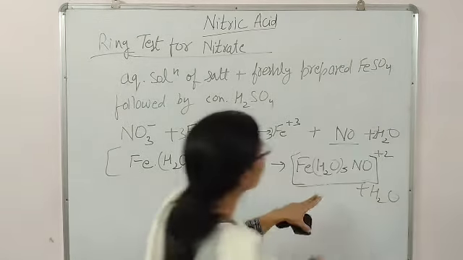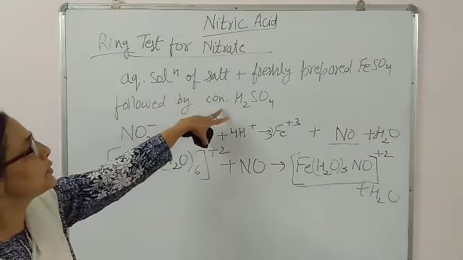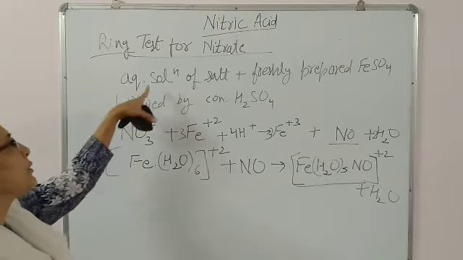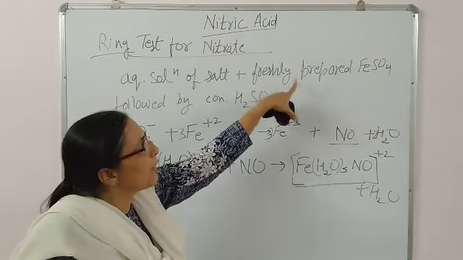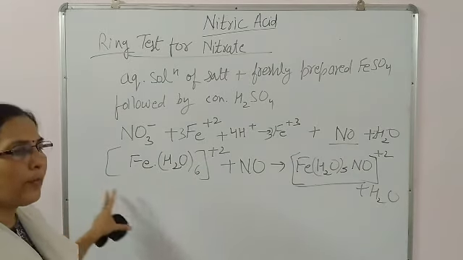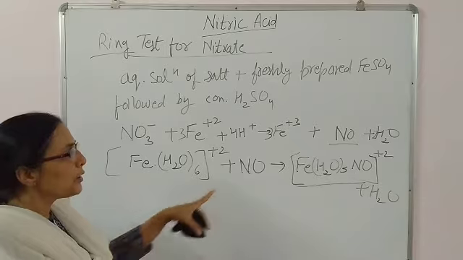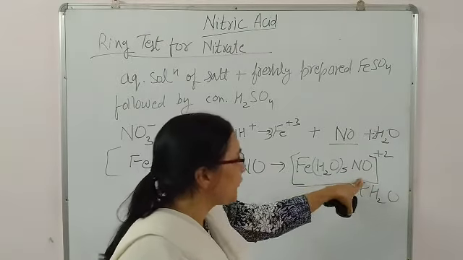So you are observing that at the junction, when you have added concentrated H2SO4 to the aqueous solution of the salt and freshly prepared FeSO4 solution, immediately a brown colored ring will form at the junction. This ring is in general known as nitrosoferrous sulfate.